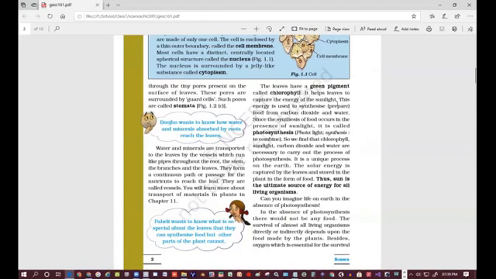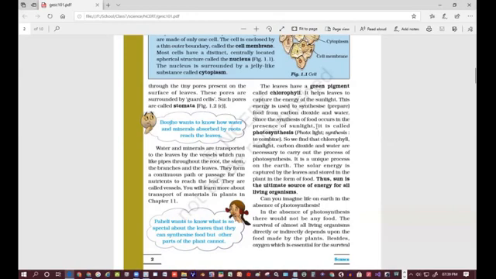Since the synthesis of food occurs in the presence of sunlight, it is called photosynthesis. So why it is called photosynthesis is given here. It happens only in the presence of sunlight. It means plants cannot prepare their food at night. Photo means light, synthesis means to combine. So it is only done when sunlight or light is present. Here it is given sunlight.